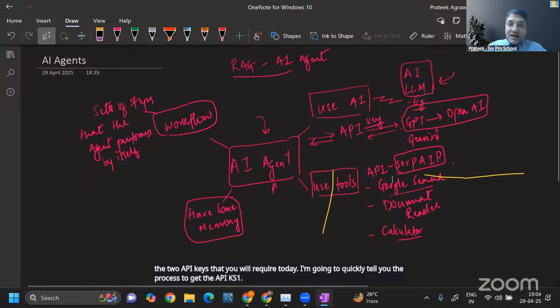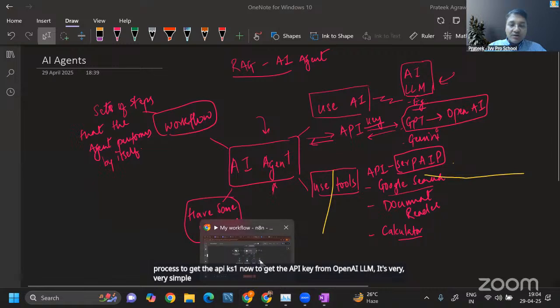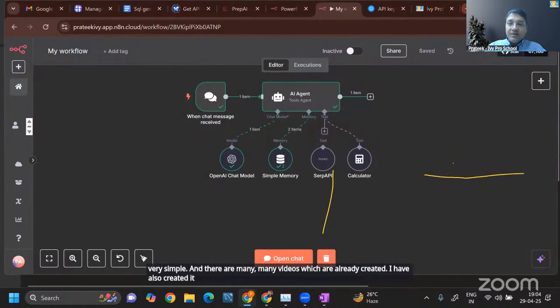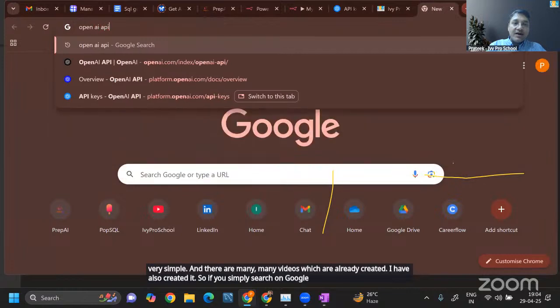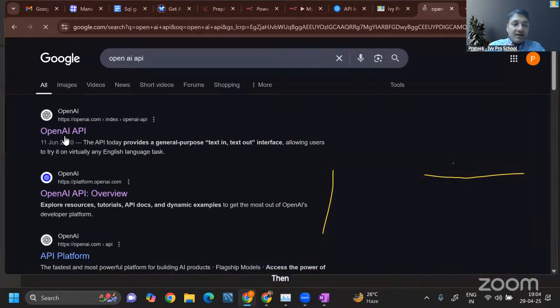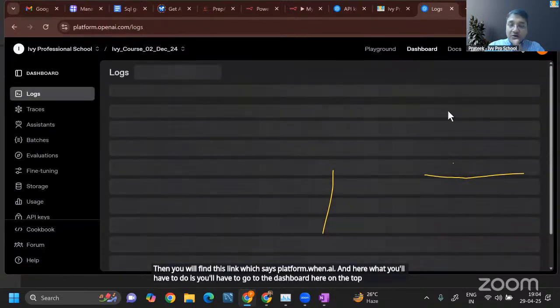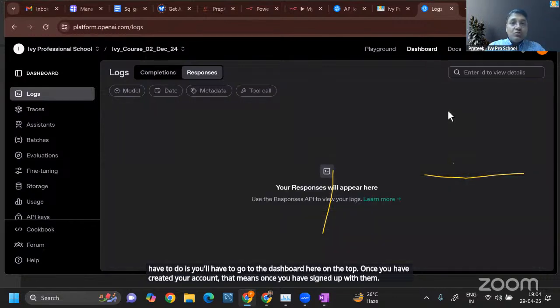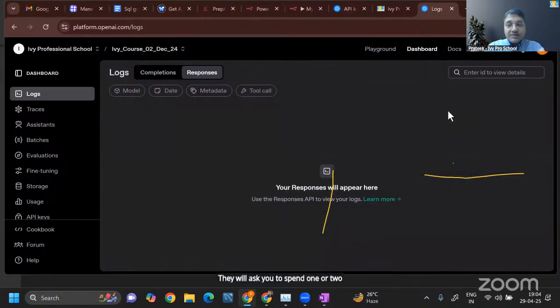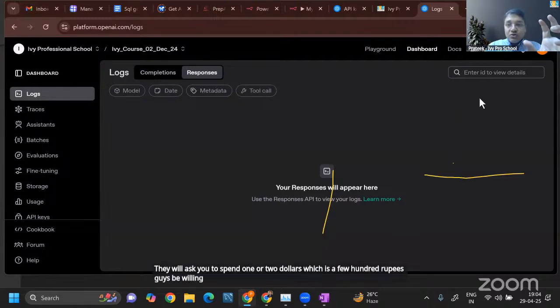Now, getting the API key from OpenAI is very, very simple, and there are many videos already created. I've also created one. So if you simply search on Google for OpenAI API key, you will find this link which says platform.openai.com. Here, you'll have to go to the dashboard on the top. Once you have created your account, that means once you have signed up with them, they will ask you to spend $1 or $2, which is a few hundred rupees, guys. Be willing to please spend 200-300 rupees to get the API key.